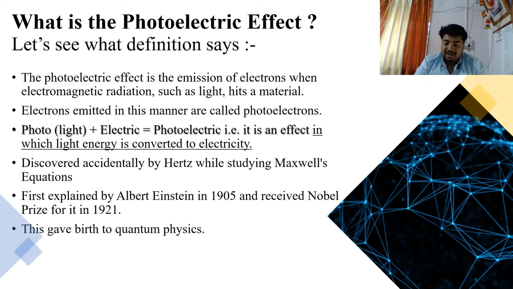Today we'll be studying a very interesting and important topic from physical chemistry, that is the photoelectric effect, or how Einstein actually became famous. Now what is the photoelectric effect? Let's first understand what the definition says. The photoelectric effect is the emission of electrons when electromagnetic radiation such as light hits a material. The electrons emitted in this process are called photoelectrons.